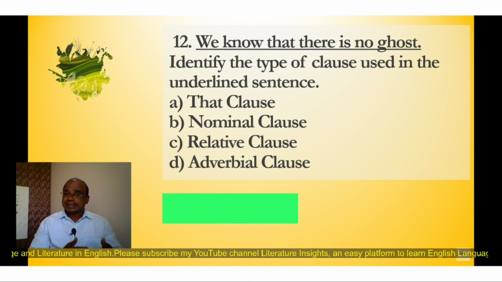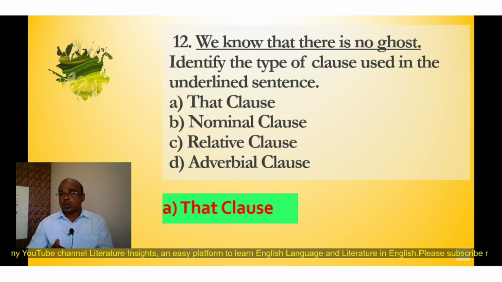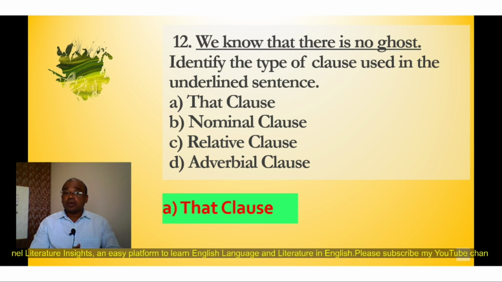Students have to just identify the correct clause of the underlined sentence, and the correct answer is A. That clause. So here in the underlined sentence, that clause is used. We know that there is no ghost. From that there is no ghost is a that clause. So now here in the given sentence we can find that that clause is used as an object.